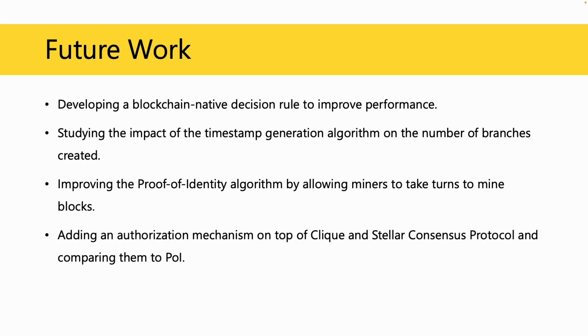This research can be further improved by developing blockchain-native decision rules to improve the exit probability. Moreover, more tests need to be done to study the impact of the timestamp generation algorithm, which was used to assign different priorities to different blocks. Further, the proof of identity algorithm can be improved by allowing robots to take turns to mine blocks. Finally, an authorization mechanism can be developed on top of the Stellar consensus protocol, and the performance can be compared to proof of identity.